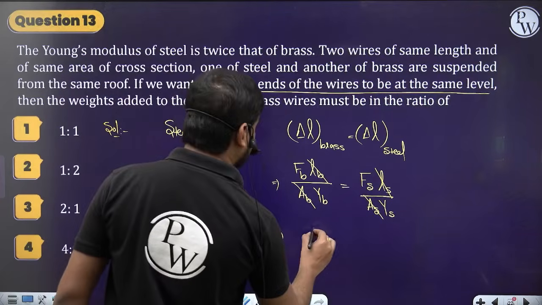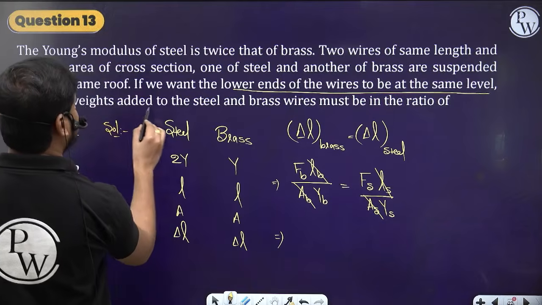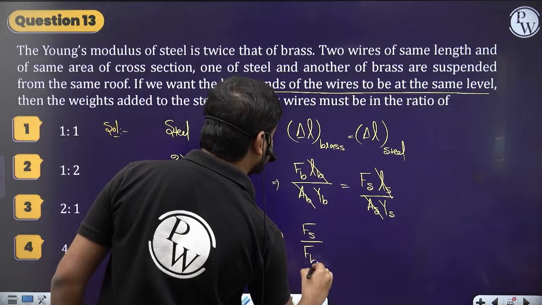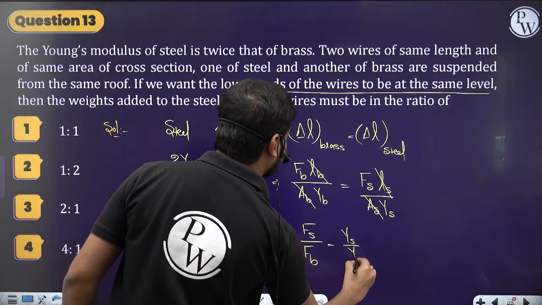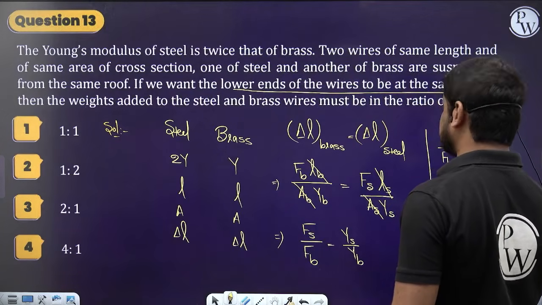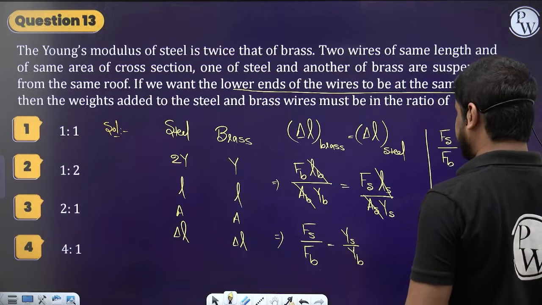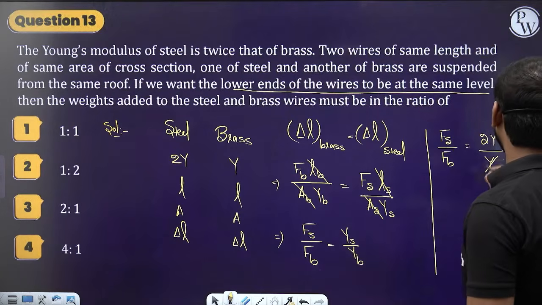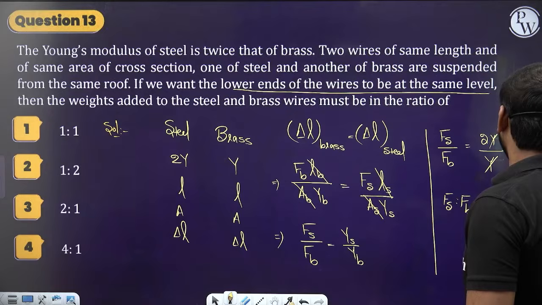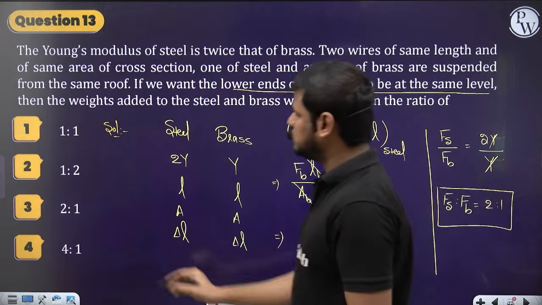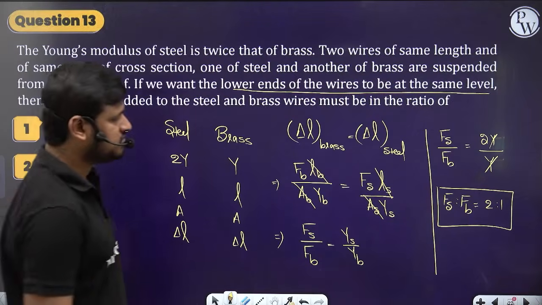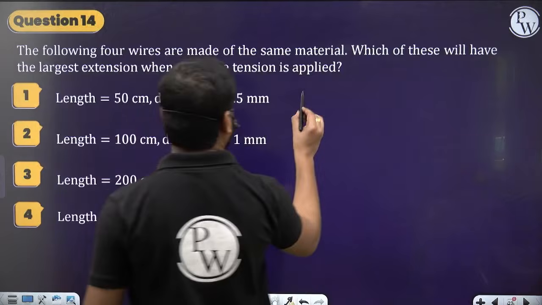So the weights added to steel and brass must be such that Fs by Fb is equal to Ys by Yb. So Fs by Fb is equal to 2Y by the brass Young's modulus Y. So Y gets cancelled, and Fs is to Fb is equal to 2:1. So this is option 3, the correct one. Done guys, everyone? Chalo. So let's go for the next question.